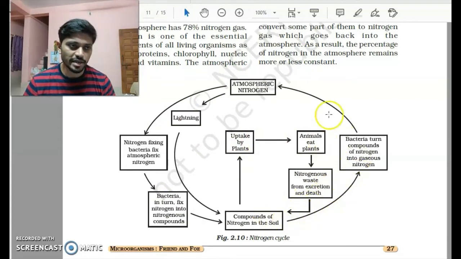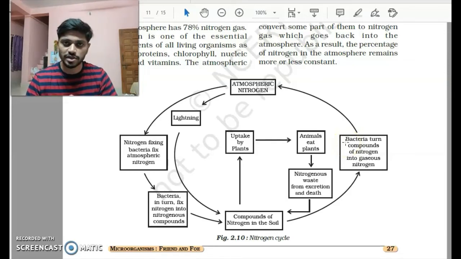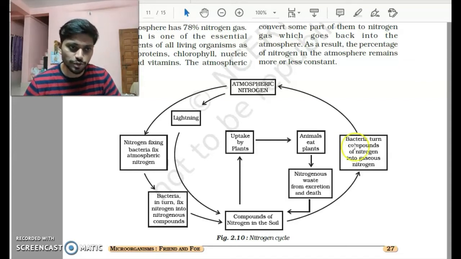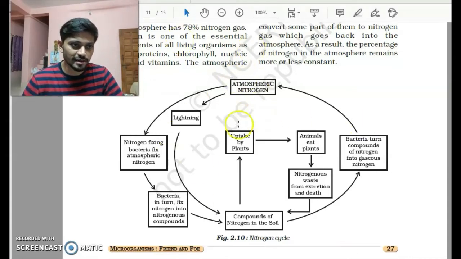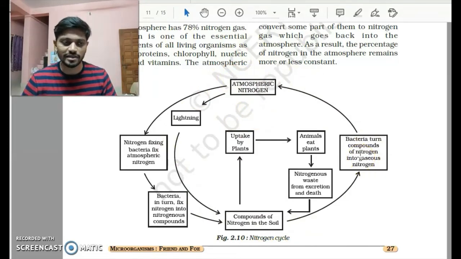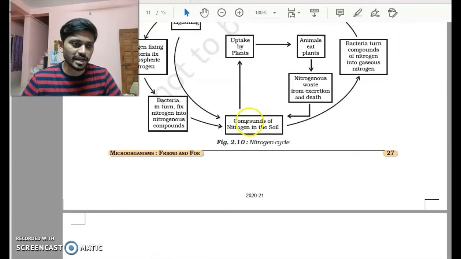So who gets this nitrogen back to the atmosphere? Well, there are certain bacteria that can turn this nitrogen into nitrogen gas by taking the nitrogen from the plants or human bodies, and they convert it into nitrogen gas. So using those bacteria, the nitrogen again reaches back to the atmosphere. And even though this sounds like a very complex procedure, the total amount of nitrogen in the atmosphere remains constant. This keeps on happening every day, and still the atmospheric nitrogen stays as it is. So this was all about the nitrogen cycle.